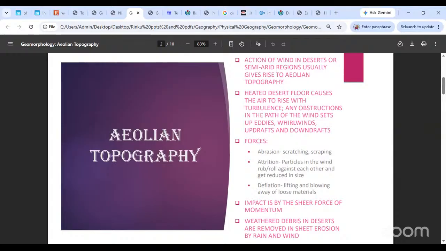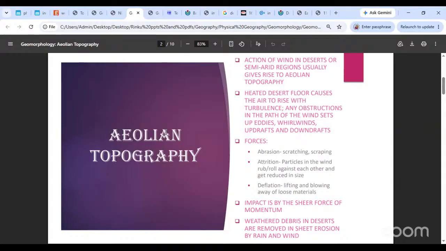So it is the mass and the velocity. याद है हमने momentum पढ़ा था. We had seen that. How have you not studied this in physics when you were in school? Momentum is a very normal thing to study in physics, right? Yeah, you've studied that. Car ka momentum, acceleration, what happens in a collision and all that sort of thing. Have you not read that? You have, right? Okay. So we are saying that the impact is due to the sheer force of momentum, because clearly the mass is very less, okay, but the speed is pretty high. The velocity of the wind is pretty high. So it is the momentum that really creates the impact that really causes the erosion, okay?